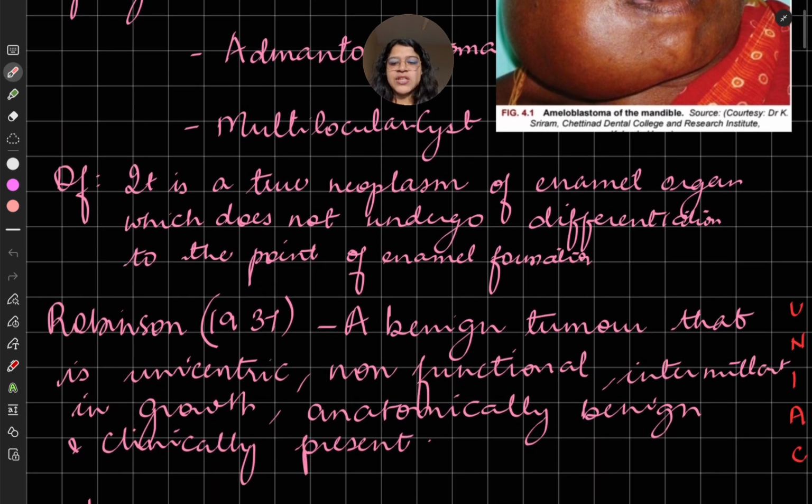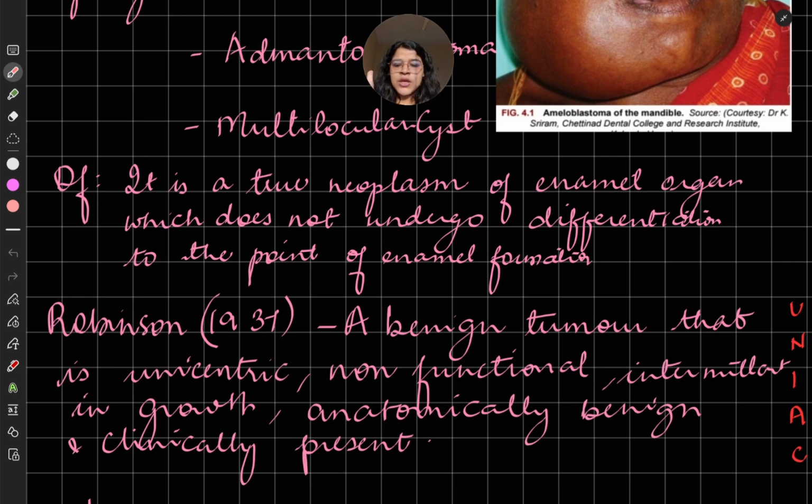But there was a definition given by Robinson in 1937 which you have to remember, which says it is a unique tumor, a benign tumor that is unicentric, non-functional, intermittent in growth, and it is anatomically benign and clinically persistent. So you have to have these 5 points in your definition.